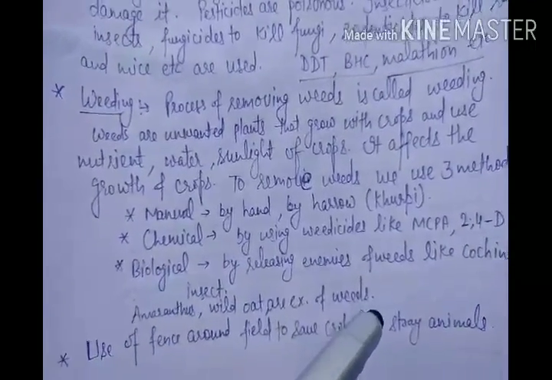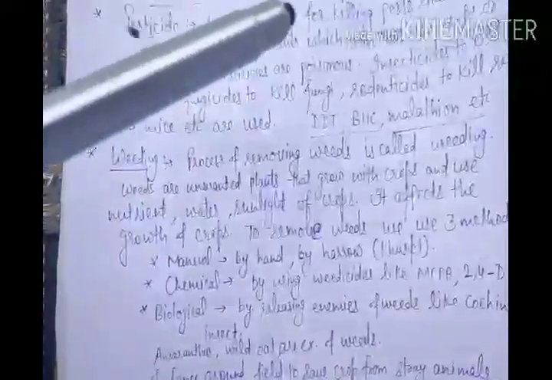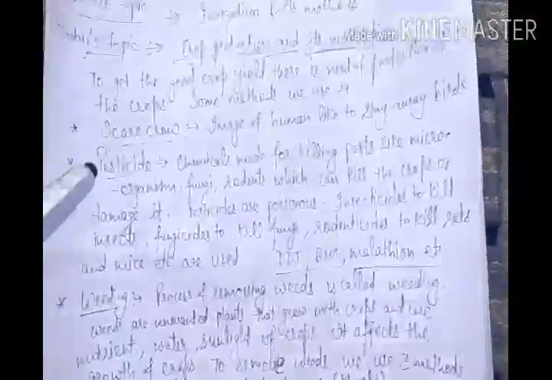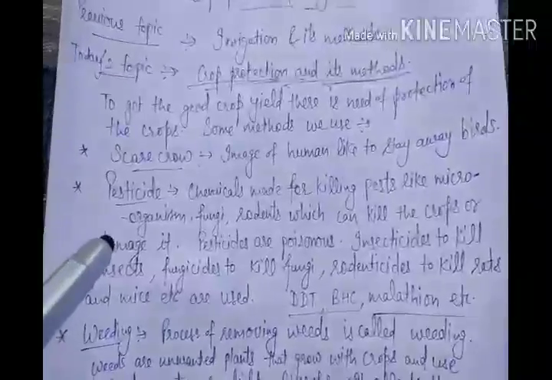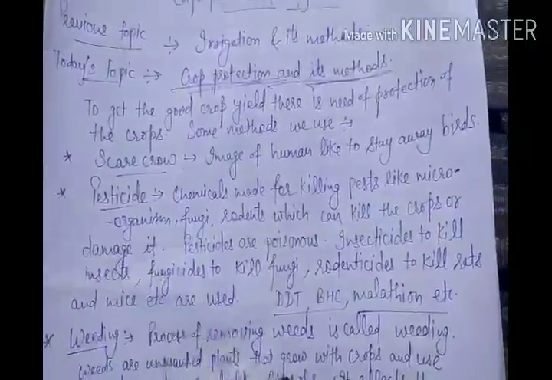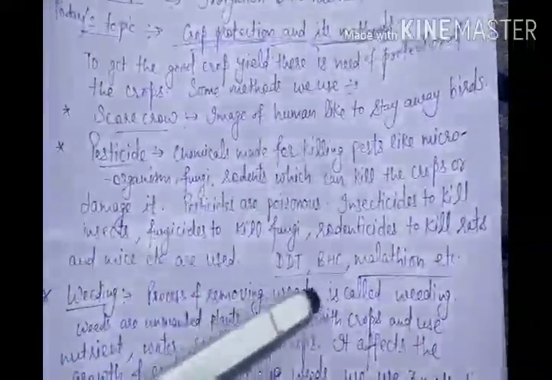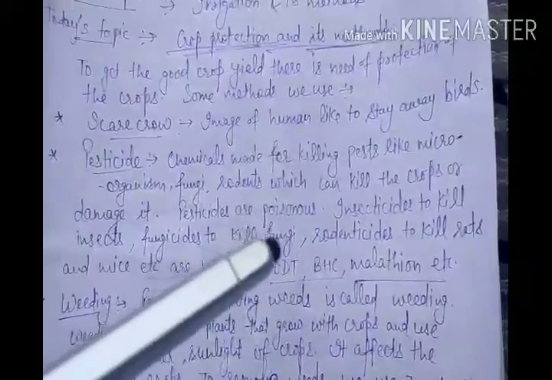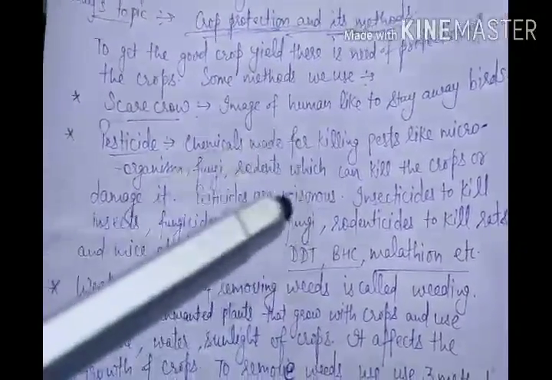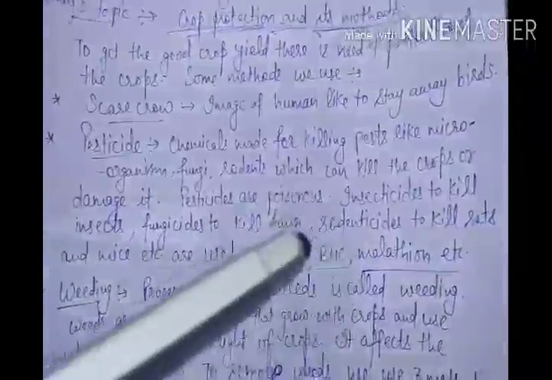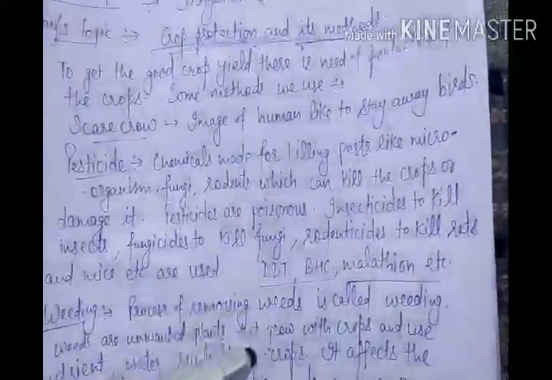So this is about the protection of crops from many things, and that is very important. If we have to save the crops and use them in future, and because it is a very hard working process, protection is a very important part out of all these parts. So I hope this topic is clear.